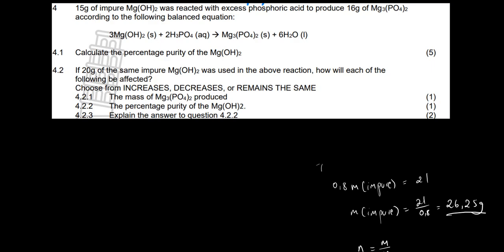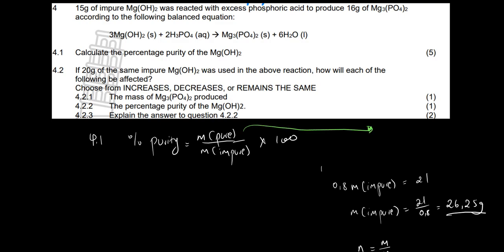Let's go to the formula of percentage purity. Percentage purity, remember, is the mass of the pure sample over the mass of the impure sample multiplied by 100. Now, do we have the mass of the pure sample? We do not, because usually the mass of the pure sample, we need to calculate it theoretically, using the equation or the reaction.